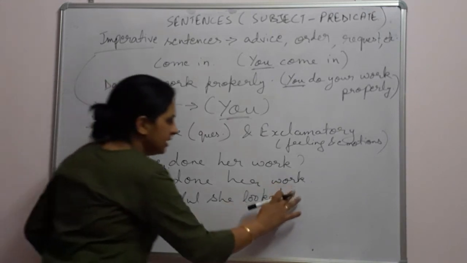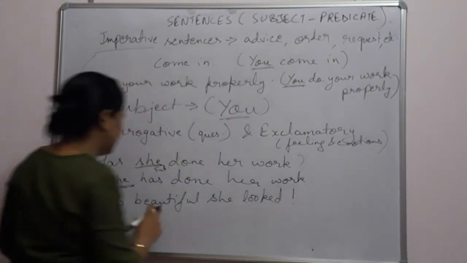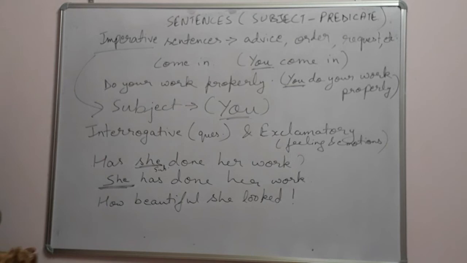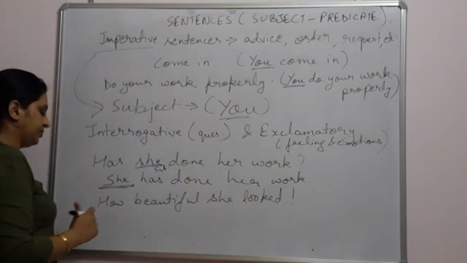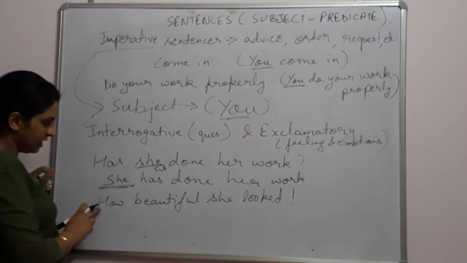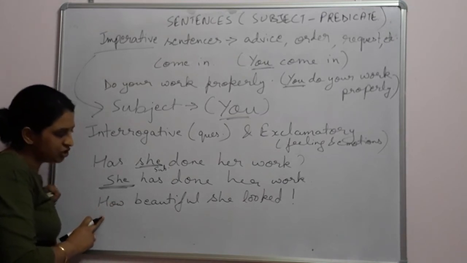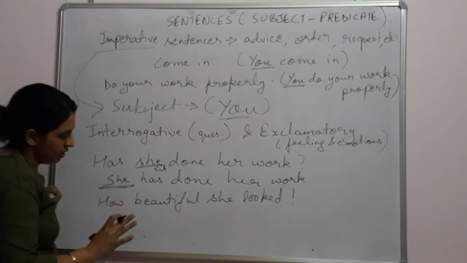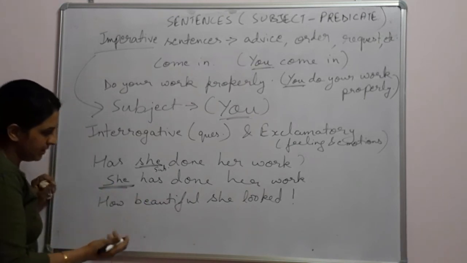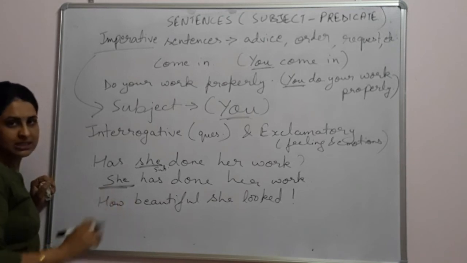Now, this is an exclamatory sentence. It expresses our emotion, feeling after we saw a girl who is quite beautiful. So this is not a question. It started with how, but this is not a question because here we have not used a helping verb for making the sentence. Now we will convert this into a statement.